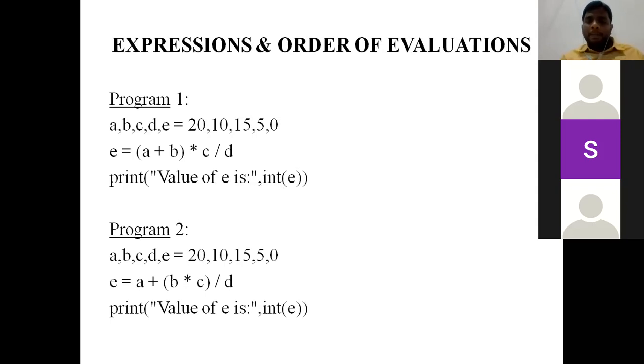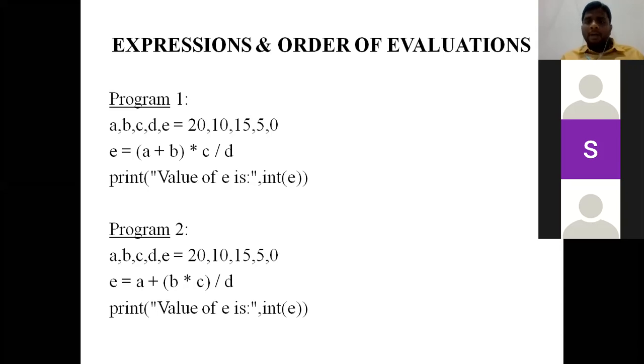The purpose of this word int here is, after the evaluation of this expression, we are not sure whether the value we receive is an integer value or float value or any other value.